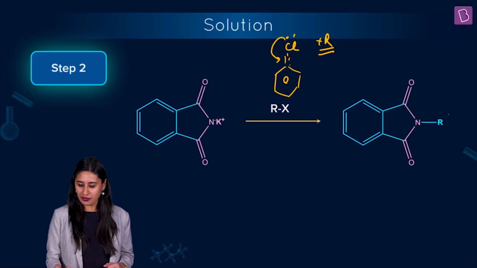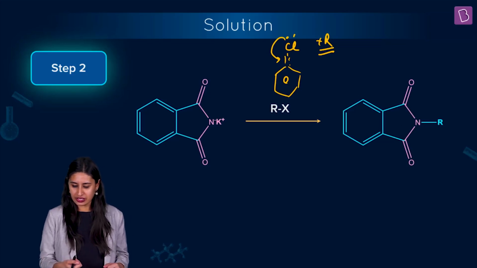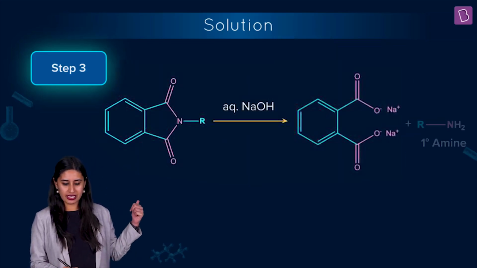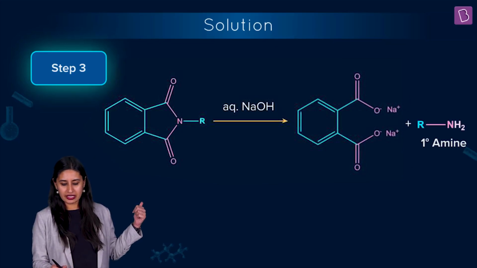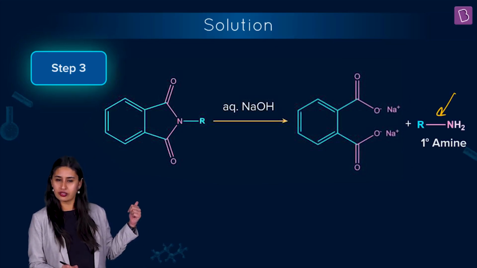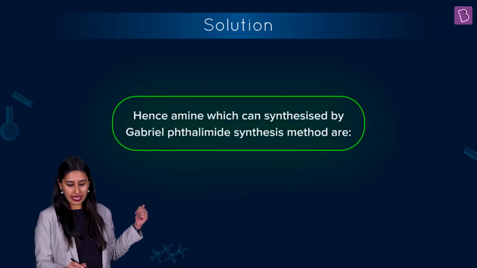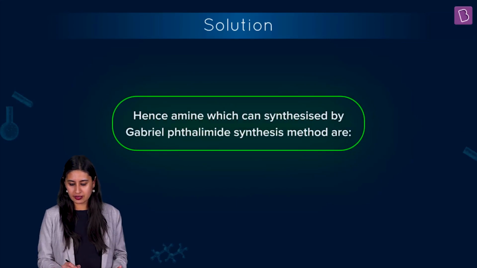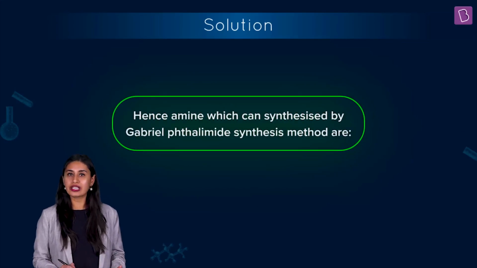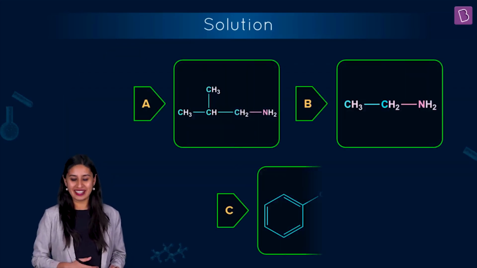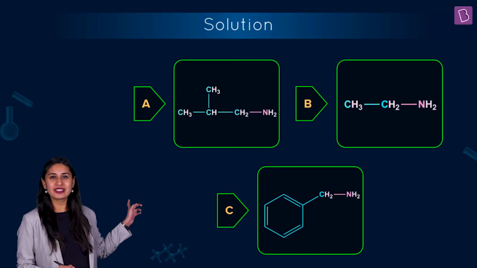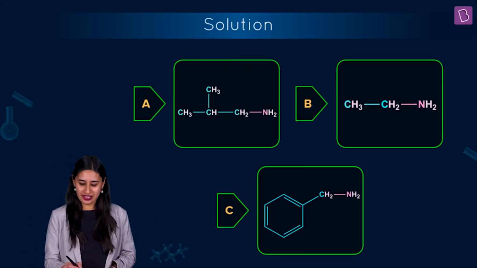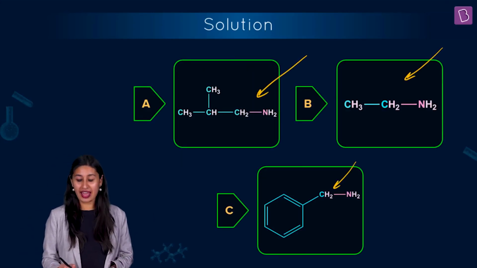So you can check that R gets attached here. Now it's very simple. The step 3 is simply you can get RNH2 from here. So here what's going on is that the amines which can be synthesized by Gabriel phthalimide synthesis methods are only the primary amines and not the aniline, not this aromatic amine. So the right answer is 3 for this question. This one, and this one.